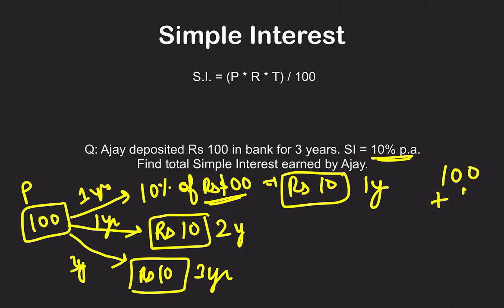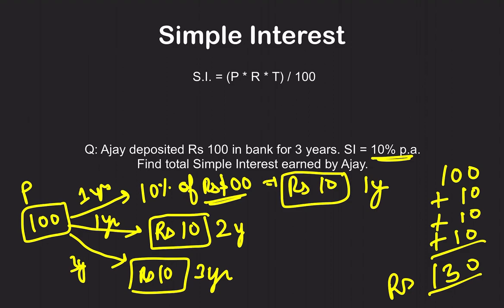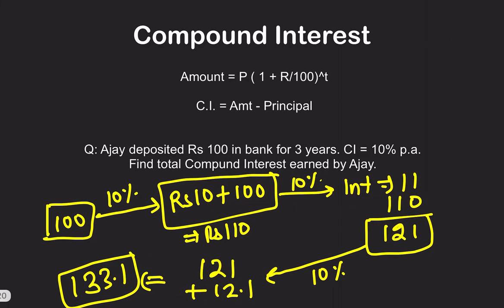So in simple interest, he started with 100 rupees. In the first year, he got 10 rupees. In the second year, he got 10 rupees. In the third year, he got 10 rupees. So he has 130 rupees with him after 3 years if he is going by simple interest. But if he is going by the compound interest route, he has 133.1 rupees. So he has 3 rupees extra in the bank. So that is the power of compounding.